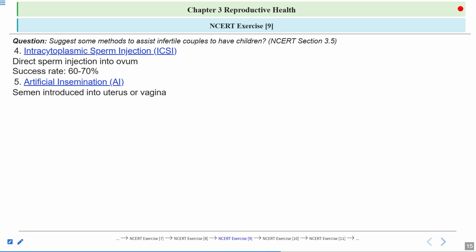So these techniques are done, and everything is monitored. The menstrual cycle of the female is also monitored to know when ovulation will occur. Accordingly, the insemination is done, because the egg should be present at that time. That's why the success rate of these techniques is very low. Artificial insemination is done in cases where the males are not able to inseminate the female or where the sperm count is low.